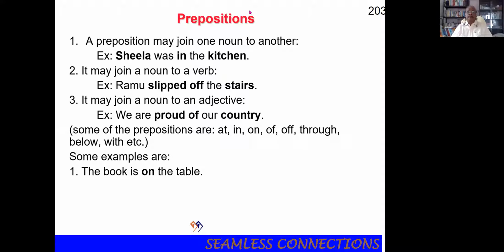The book is on the table. On. The book is on the table. I didn't talk to him. To is a preposition. I didn't talk to him.